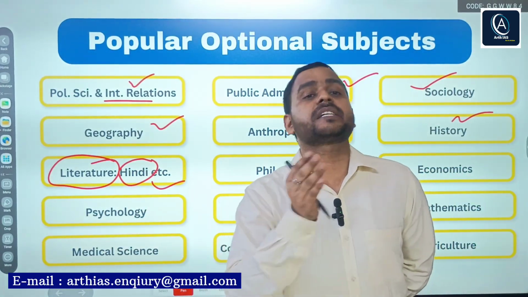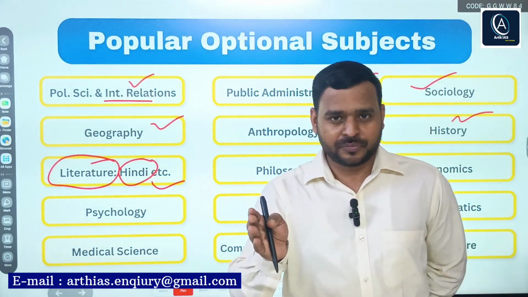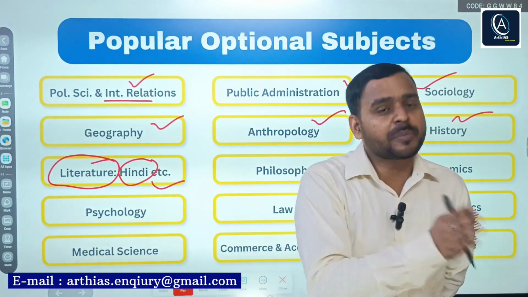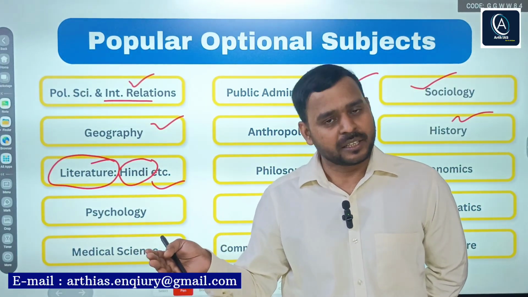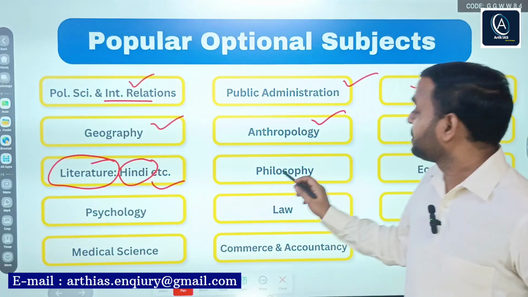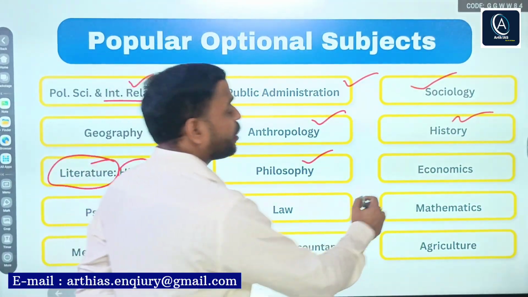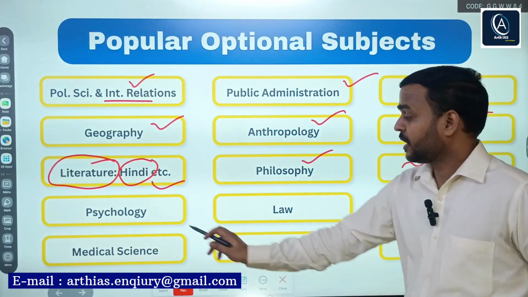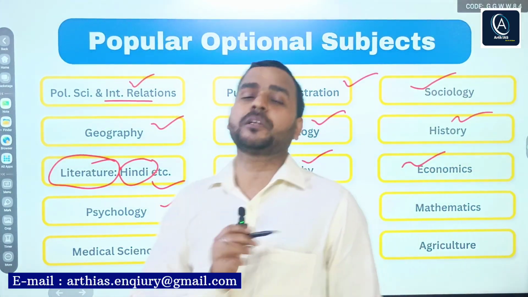Apart from that, there are certain literature papers, for example, Tamil or Telugu, right, especially aspirants from the southern part, they also go for literature papers, right? So philosophy also very popular, economics, right, psychology, law optional, right, these are specific optional papers.